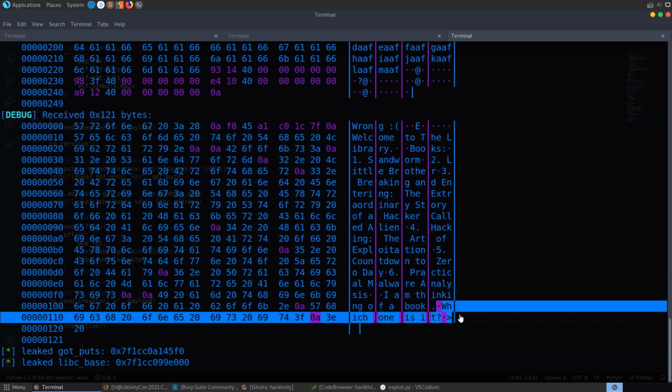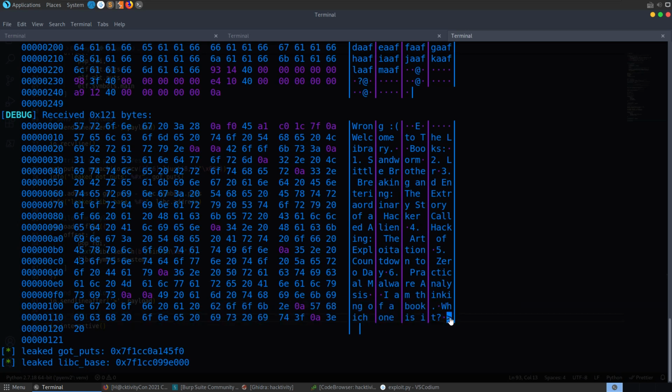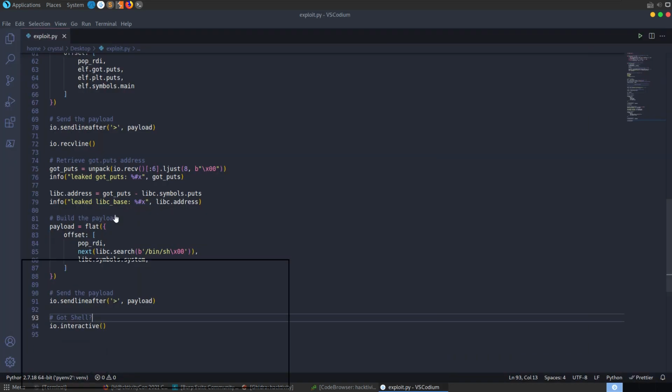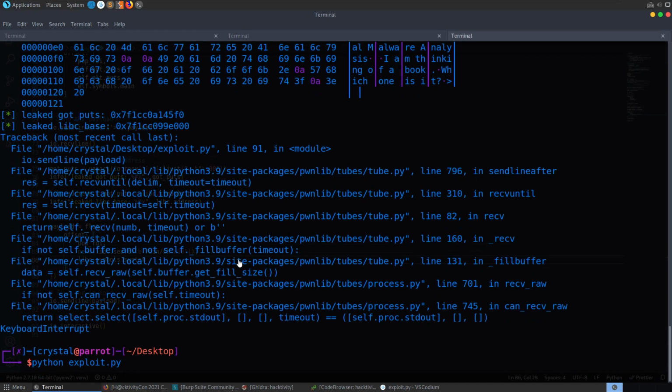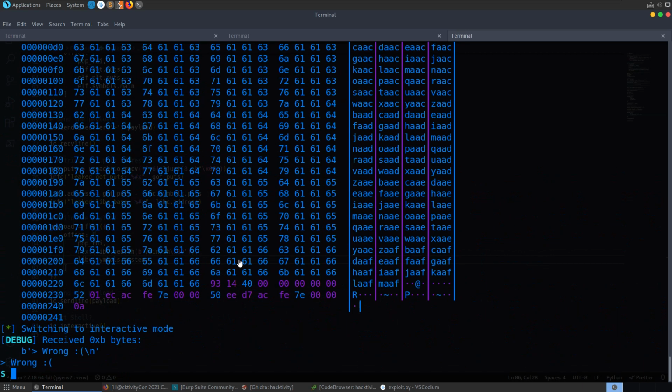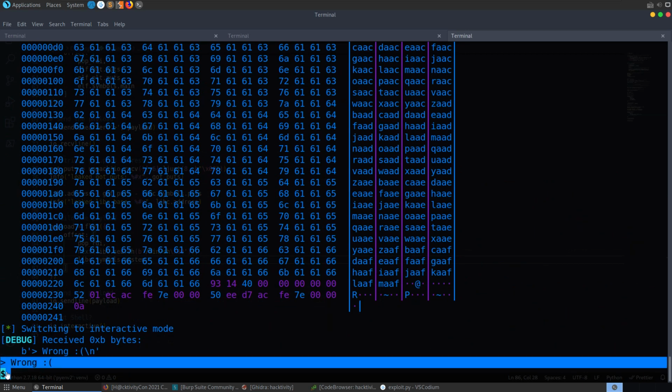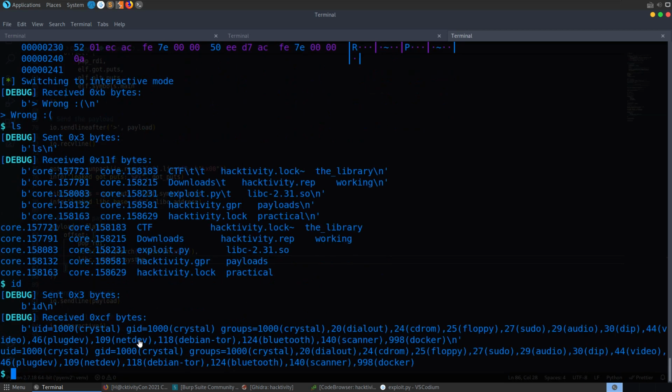So we were waiting to send it after we received this angular bracket, but you can see the angular bracket was already sent up here whenever we receive this line. So instead of sending this line after we receive that, we'll just say we want to send the line. And let's try and run that. This time it runs, it says we're wrong, but look at this, it doesn't say end of file, and it looks like we have a shell, which we do.